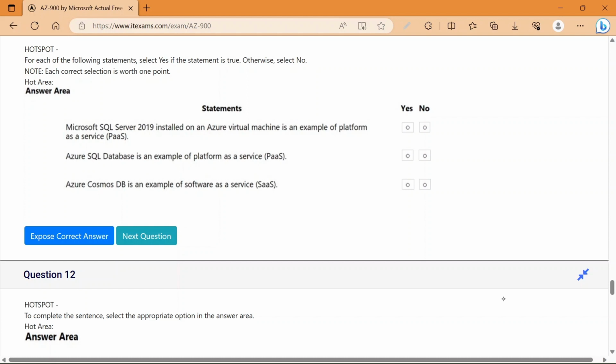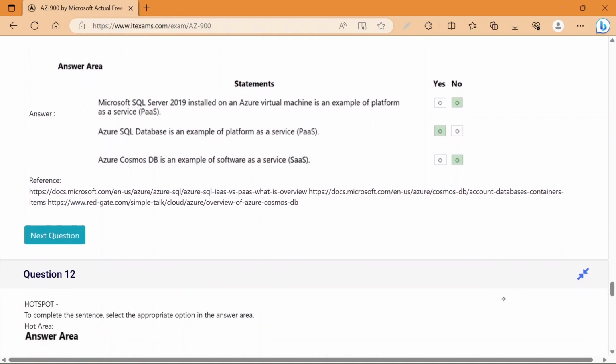And these questions will give you an idea which type of questions are asked and how to perform well in this exam and clear it in the very first attempt. Okay, so let's see the statements and what is the answer.